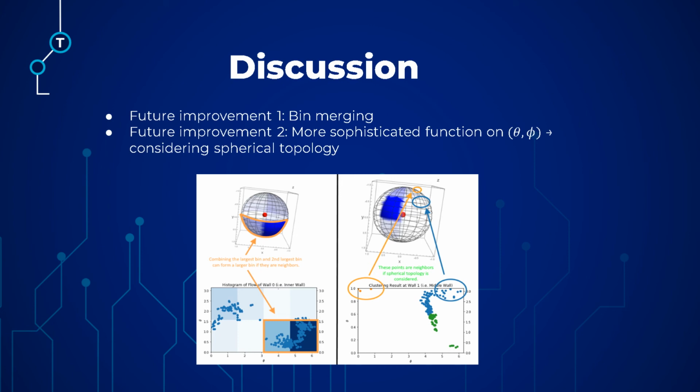The second improvement is to use a more sophisticated function on theta and phi. For example, in the bottom right graph, we can see that the orange dots and the blue dots are separate. But in fact, in the spherical representation, they are neighbors to each other, so they shouldn't be classified into different clusters. Instead of using the vanilla Euclidean distance function, we can use something more sophisticated to reflect the spherical topology.